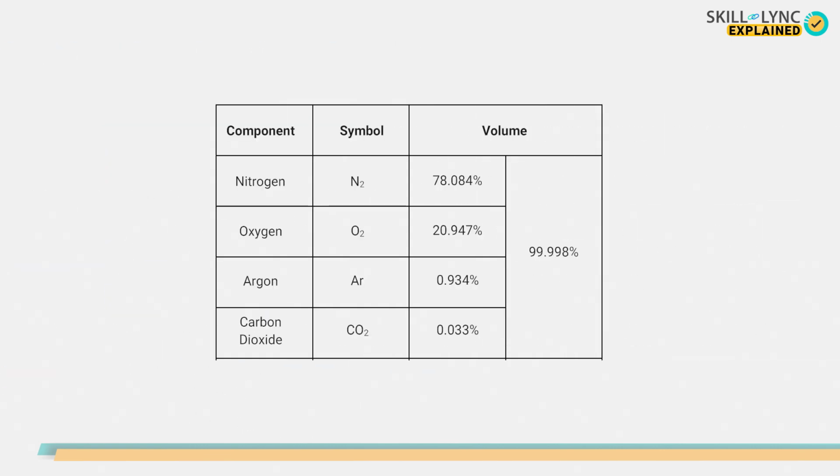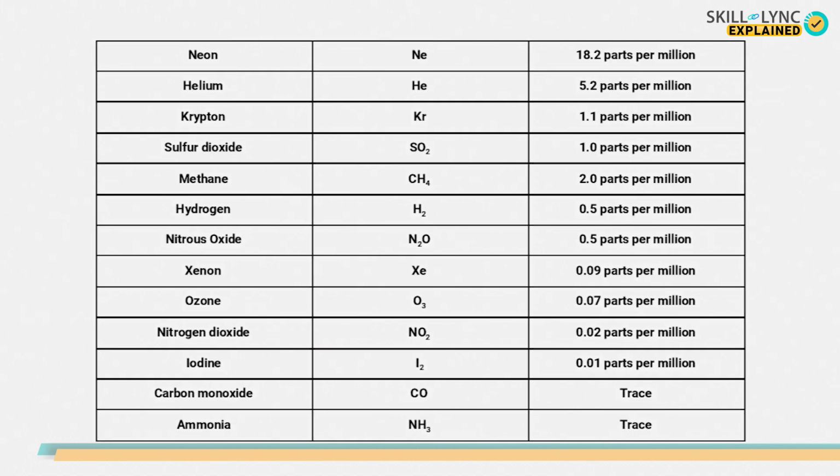Almost 99.99% of the volume of the atmosphere is occupied by just four gases, namely nitrogen, oxygen, argon, and carbon dioxide. But numerous other gases like neon, helium, krypton, methane, ozone, etc. are also present in very small amounts.